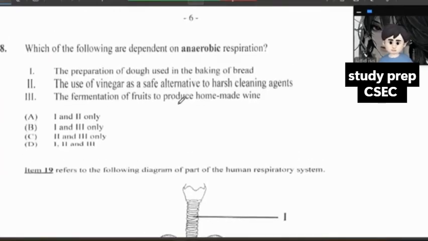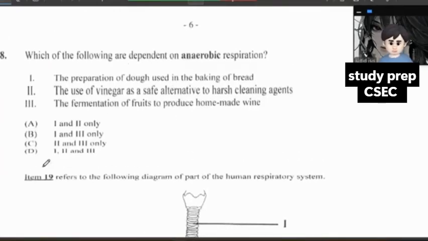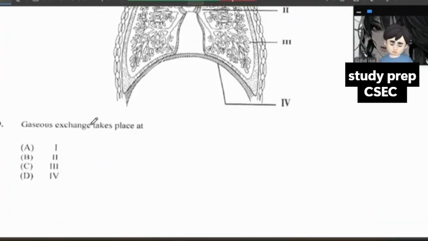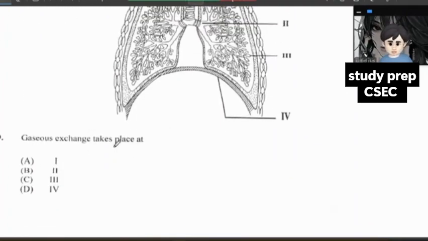For 18, which of the following are dependent? That's all three. Which of the following are dependent on anaerobic, anaerobic meaning that it does not require oxygen, respiration. Preparation of dough, yes, all of those. Yeah, now 19. Gaseous exchange takes place at, that would be C right here.